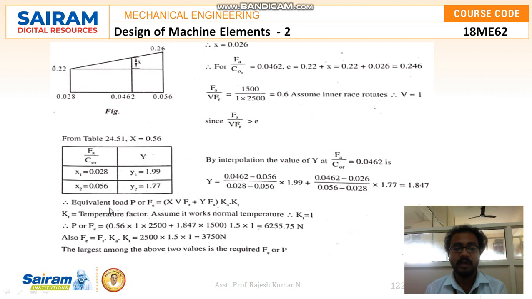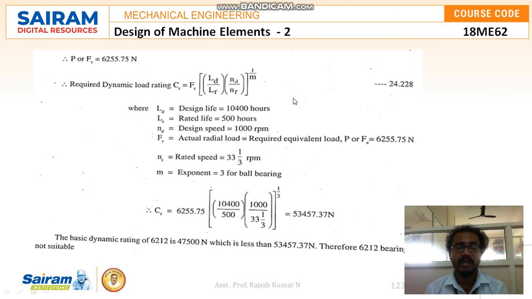So therefore the equivalent load P or Fe is equal to x into V into Fr plus y into Fa, into Ka into Kt. Kt is nothing but the temperature factor. Assume it works at normal temperature, that is Kt is equal to 1. Therefore P or Fe is equal to 0.56 into 1 into 2500 plus 1.847 into 1500, into 1.5 into 1, that is 6255.75 Newton. Also F is equal to Fr into Ka into Kt, that is 2500 into 1.5 into 1, that is 3750 Newton. So the largest among the above two values is the required Fe or P.